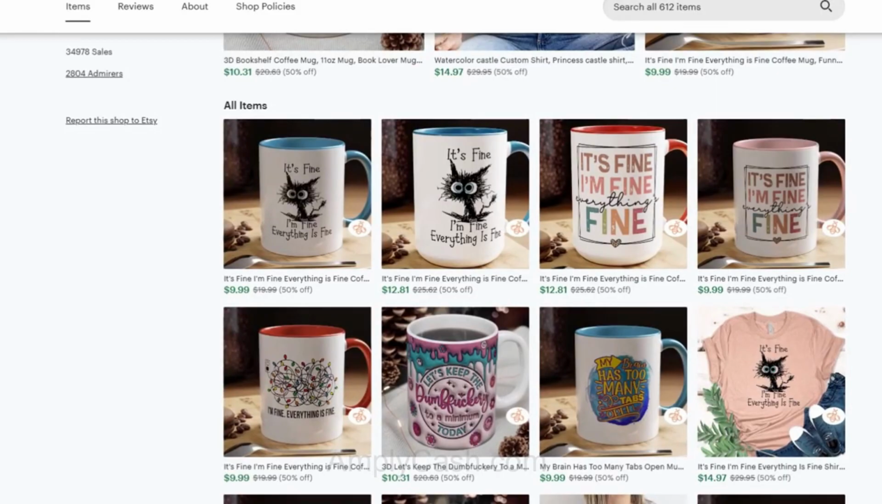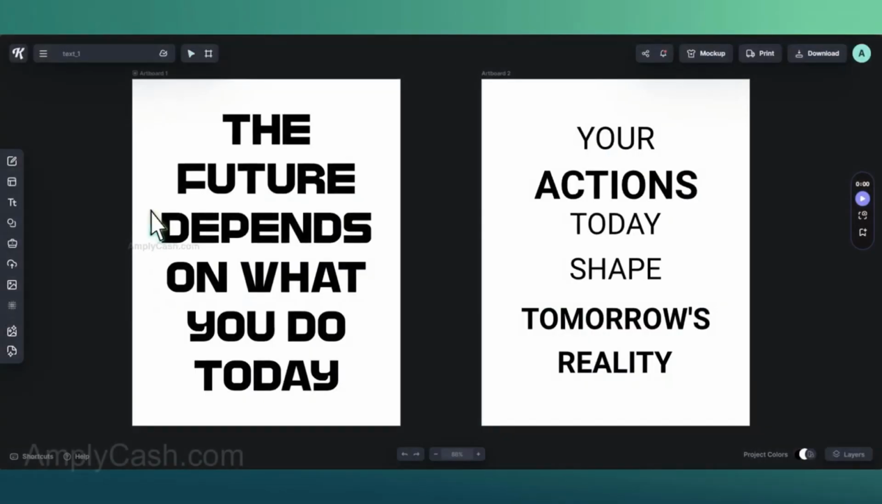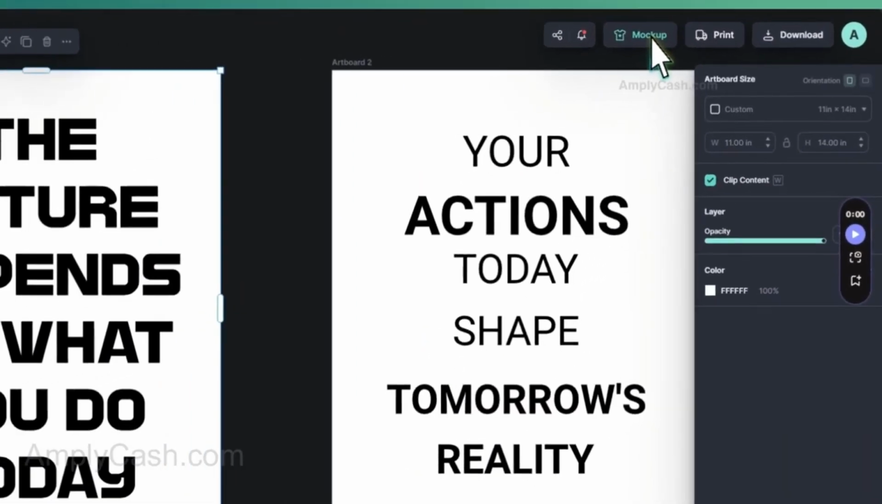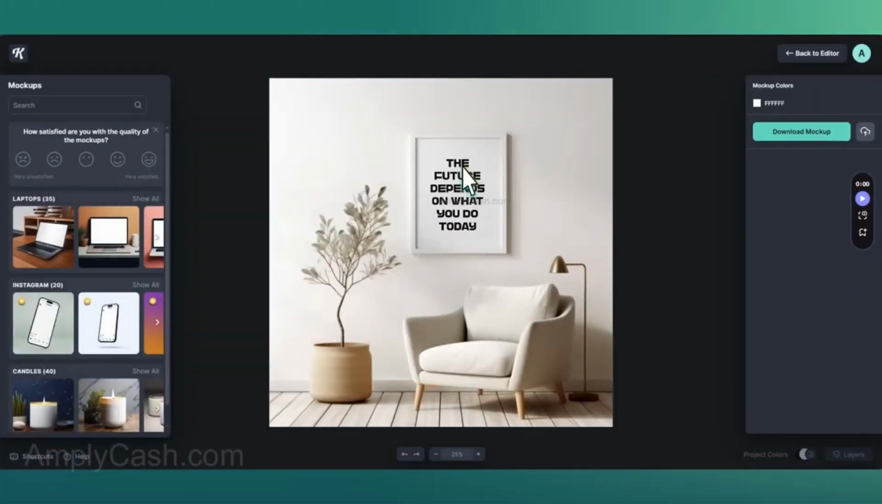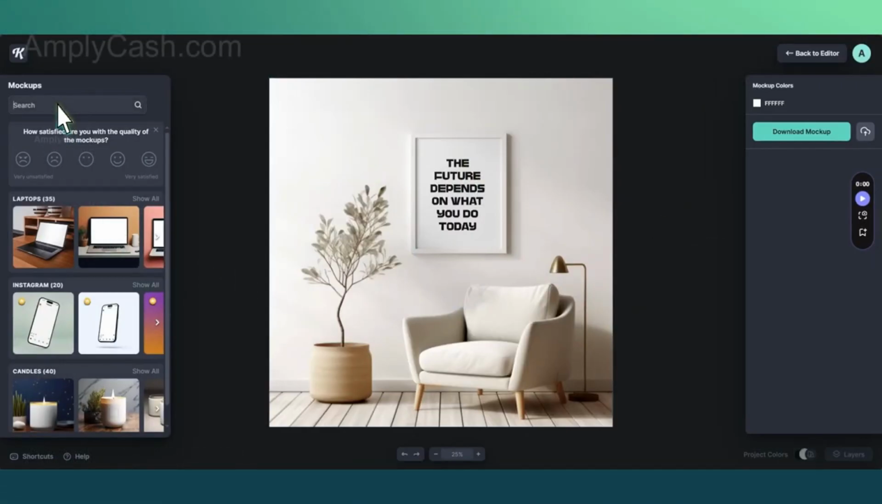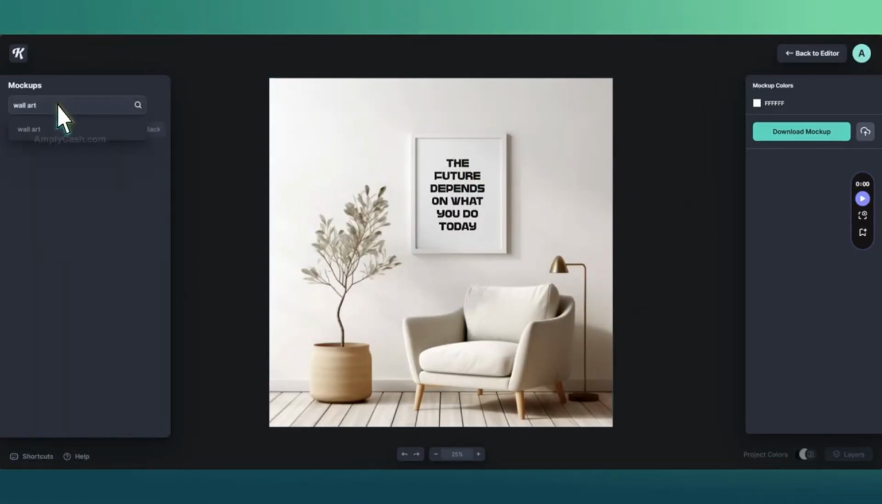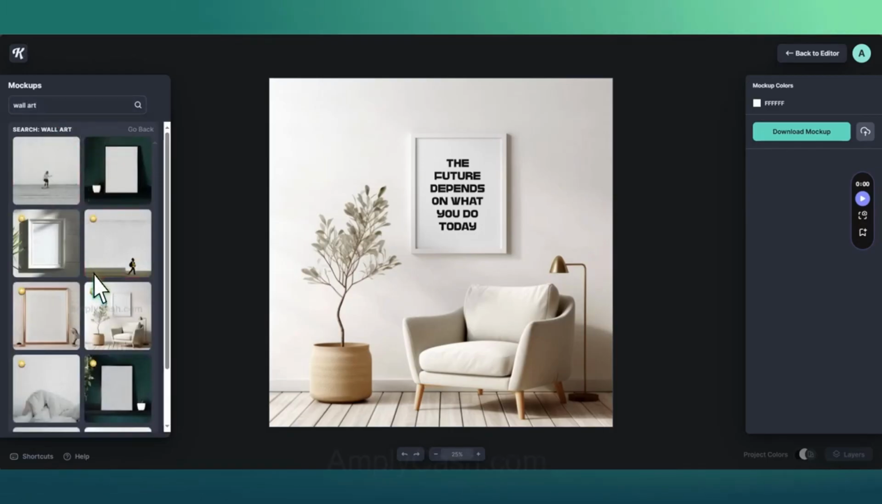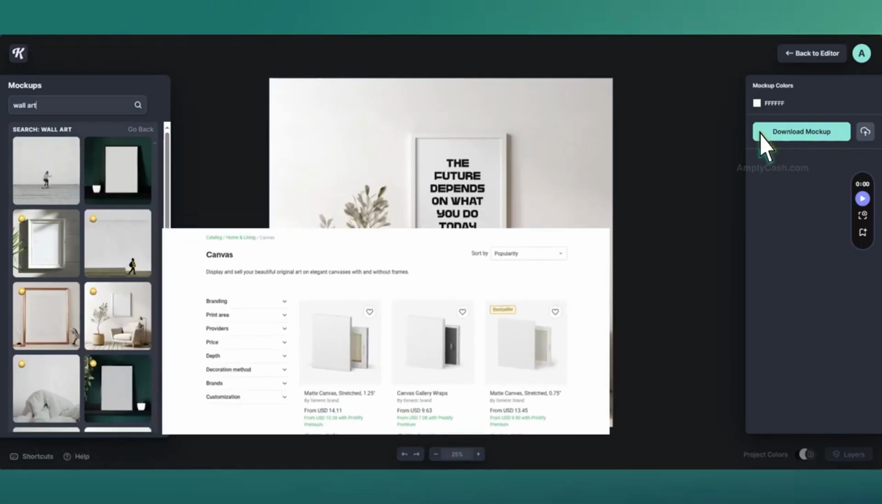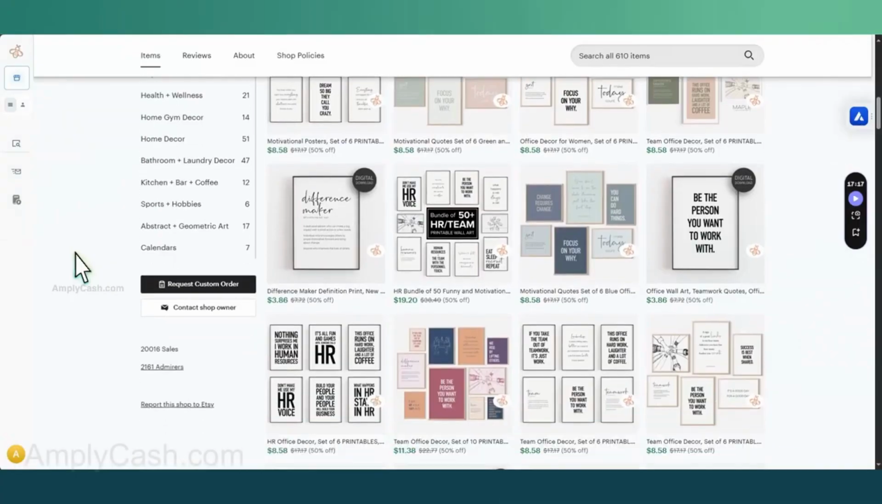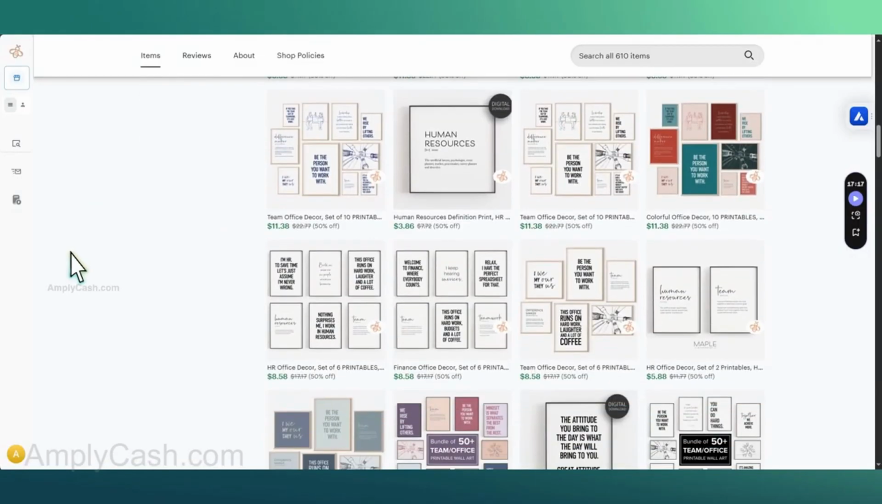Now, to list your design on the store you've chosen, we need mockups. To create mockups, head back to Kittl and click on Mockups. From here, you can adjust the mockup to your liking. Use the search box to find the right mockup by typing in wall art. Once you find something you like, click on it. Adjust your design and download it. Make sure your mockup reflects your product on Printify by showing the right size and catalog. For example, if you choose a canvas on Printify, your mockup should represent that. Once you've downloaded the mockup, you can upload it to your store.